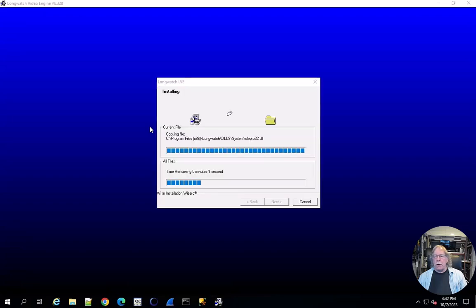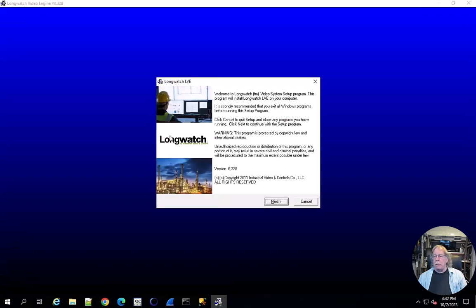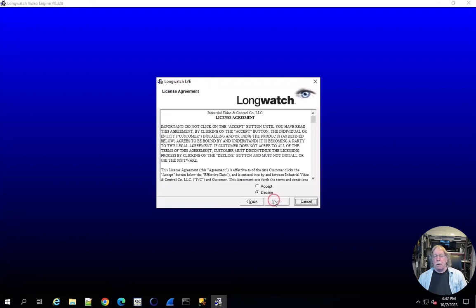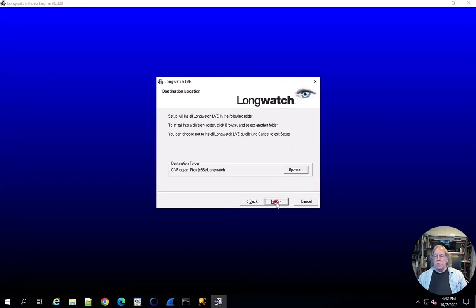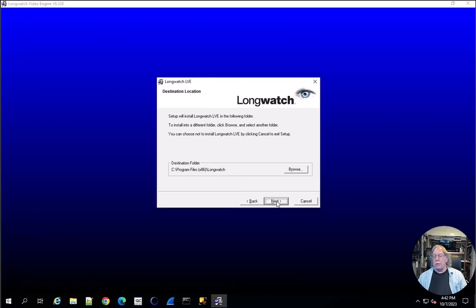On the welcome screen, you can read the information and make note of the version being installed, then choose Next. On the license agreement page, you can read the agreement and then choose Accept and Next. On the destination location page, you can accept the default location or change it using the Browse option. When complete, select Next.